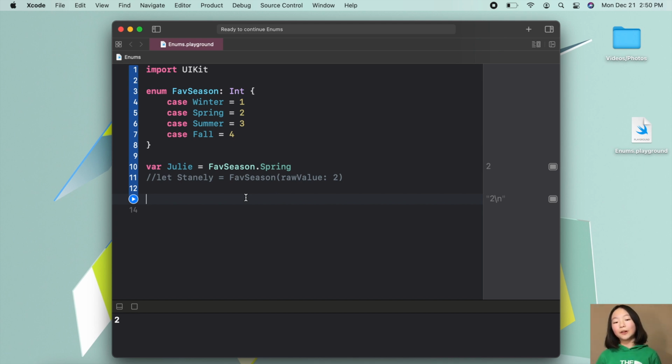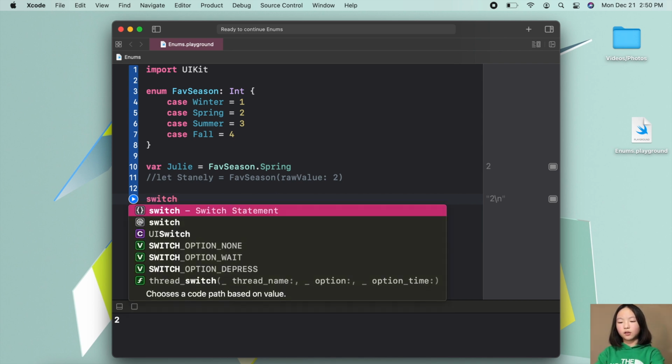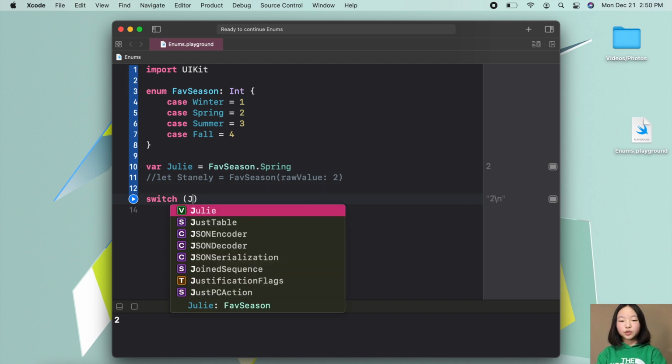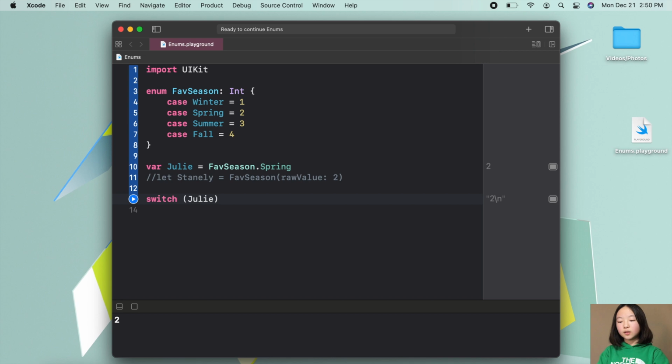So for example, if somebody liked the season winter, then we'll print out snow. And if somebody liked the season spring, then we'll print out rain. So let's go ahead and declare a switch statement for this. So switch, and then parentheses, our variable, Julie, and then a set of curly brackets.